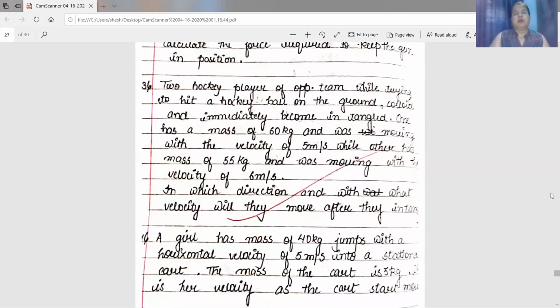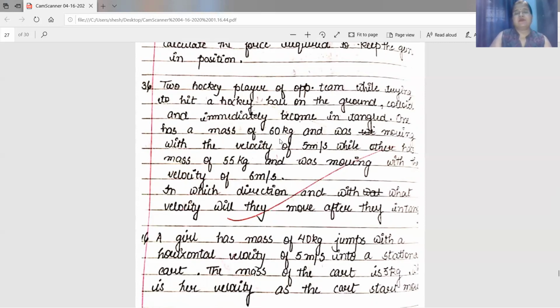Next is, two hockey players of opposite teams. Suppose two teams are there, team A and team B. While trying to hit a hockey ball on the ground, collide and immediately become entangled. Here IN will not be there. Make correction here: E-N, entangled.